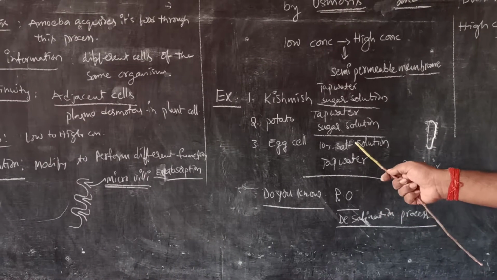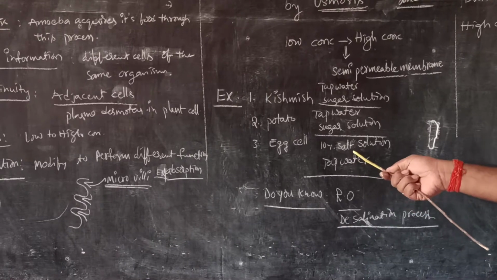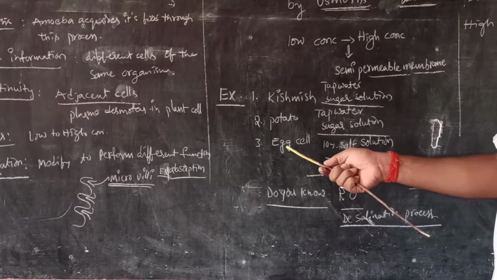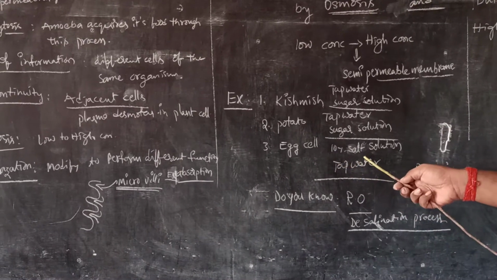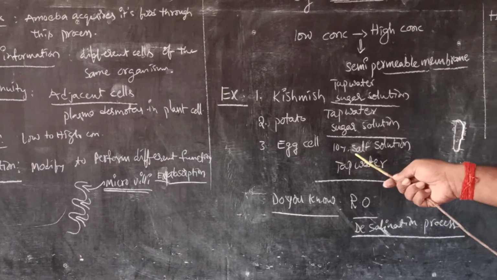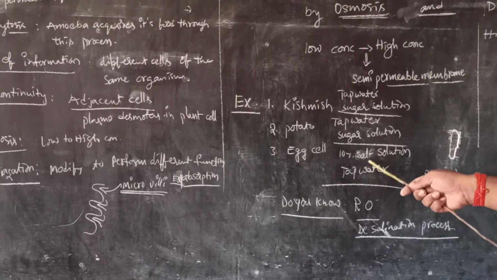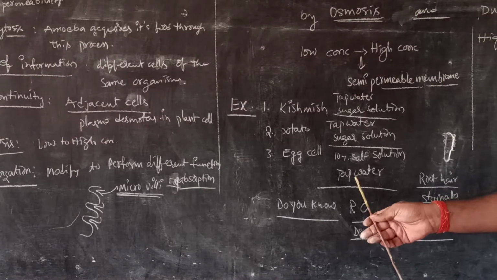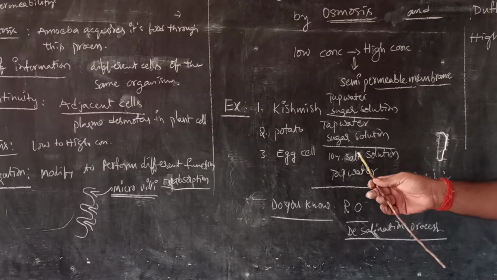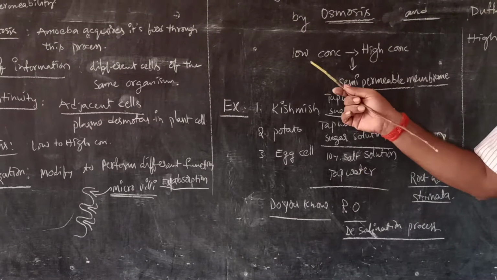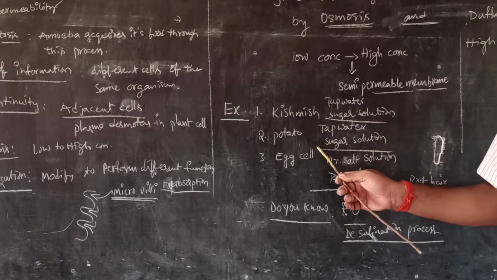Obviously, the tap water enters the salt solution because tap water is lower in concentration compared to the salt solution, so the egg membrane swells. If we do it in reverse, with the egg membrane filled with tap water and kept in salt solution, it reverses automatically. So tap water is always lower in concentration than salt or sugar solution. This movement from lower concentration to higher concentration is explained by the osmosis principle.